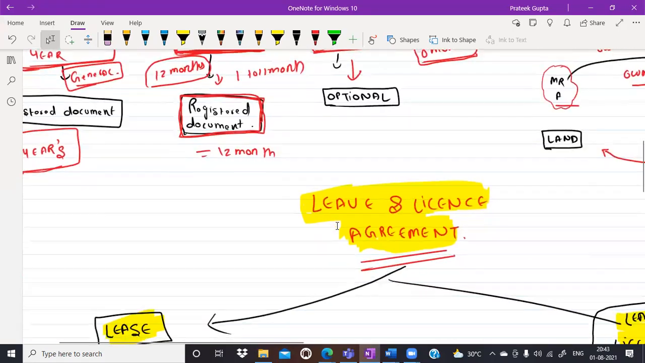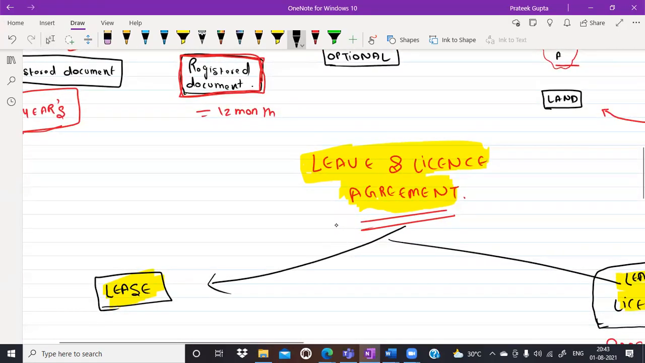Now, let's try to understand section 52. Section 52 of the Indian Easement Act. Very, very, very important. Indian Easement Act.